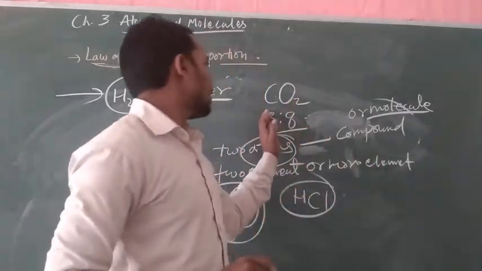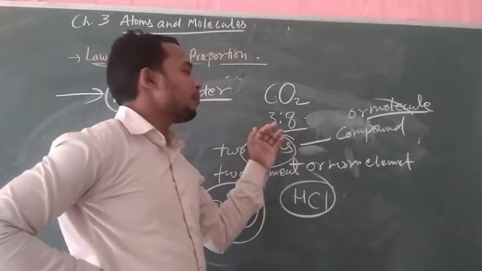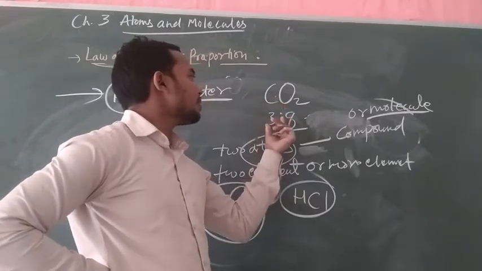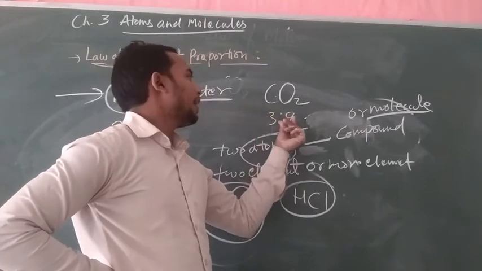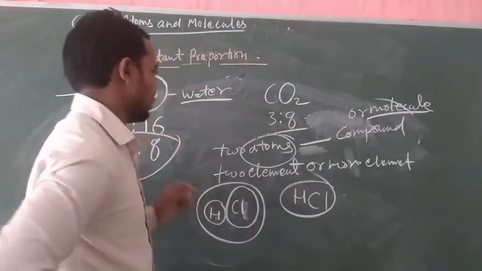If we talk about our compound carbon dioxide, it contains 3 gram carbon and 8 gram of our oxygen.